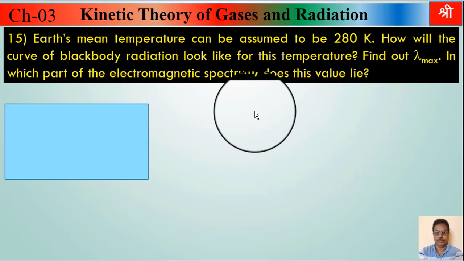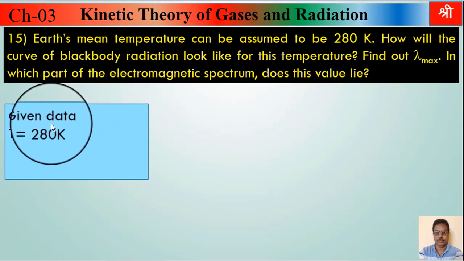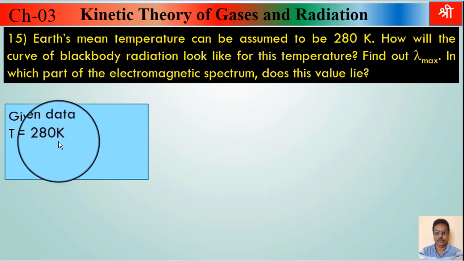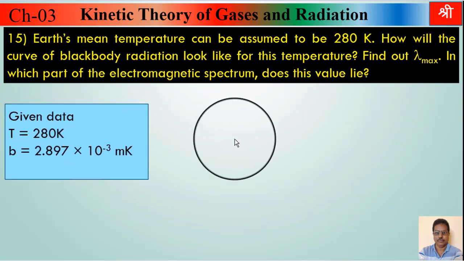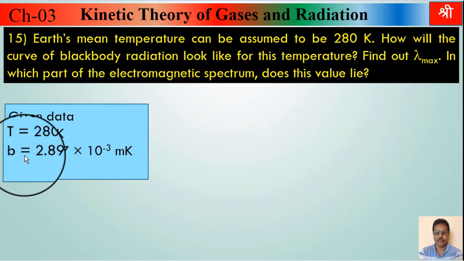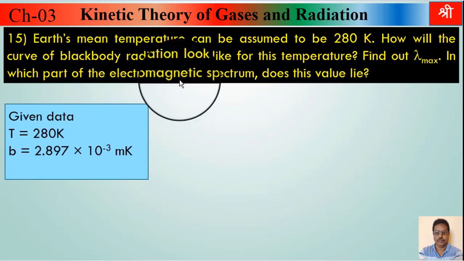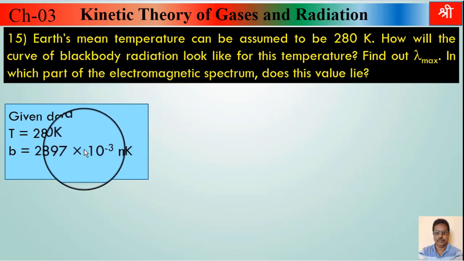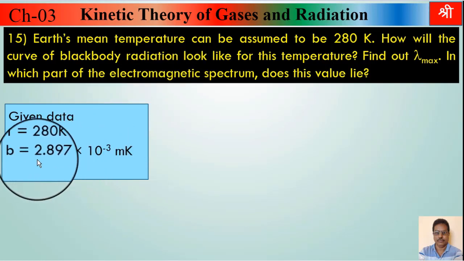Now, what are the given quantities? First of all, temperature is given as 280 Kelvin, and this Wien's constant b. Actually that is not given in this example, but it will be given to you in the exam. Always remember this.